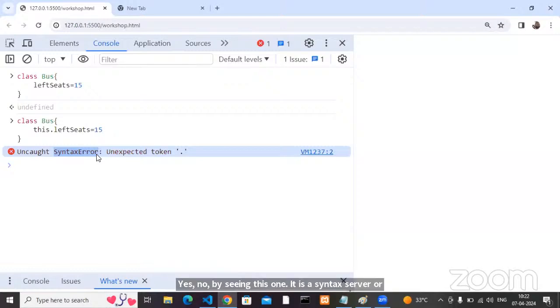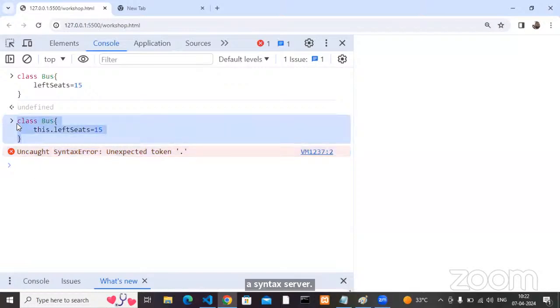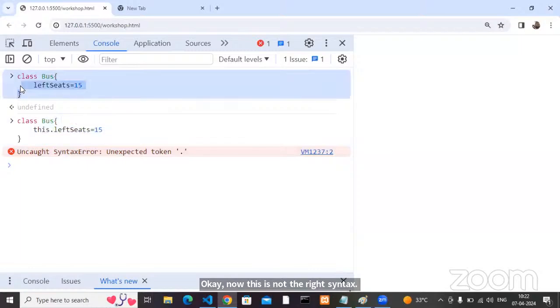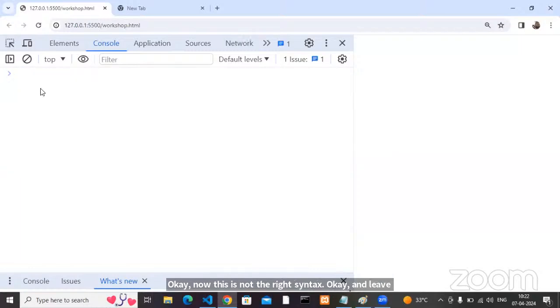It is a syntax error. Okay, now this is not the right syntax. Okay, leave it. This one is the right syntax or not? Tell me. Yes, this is 100% right.